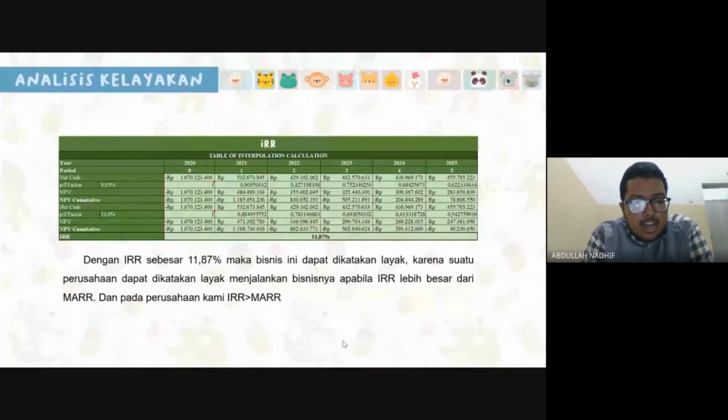With an IRR of 11.9%, this business can be said to be feasible. Because a business can be said to be feasible to run if the IRR is bigger than MARR.